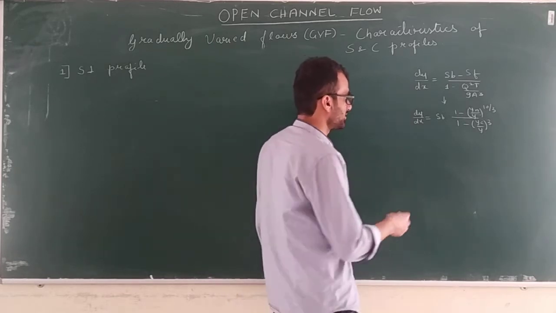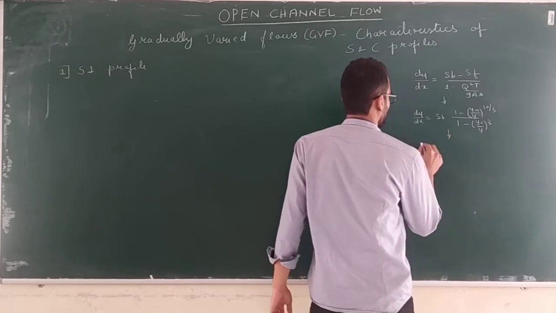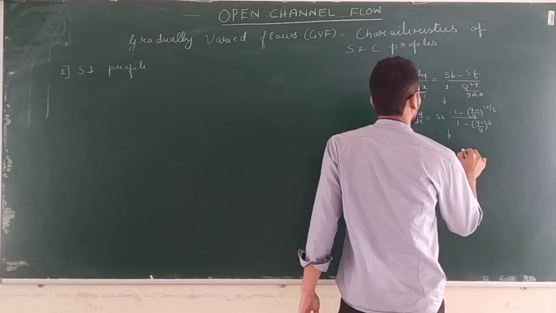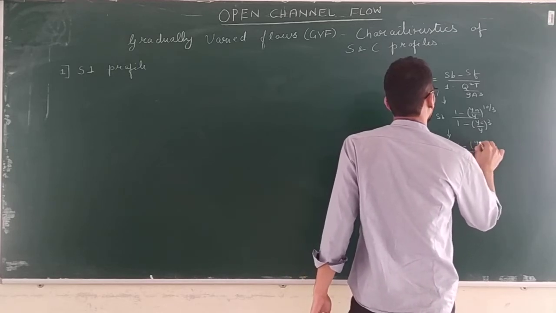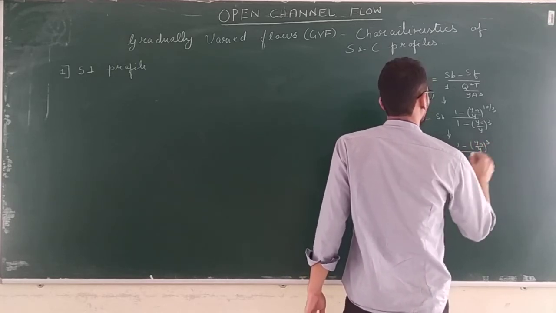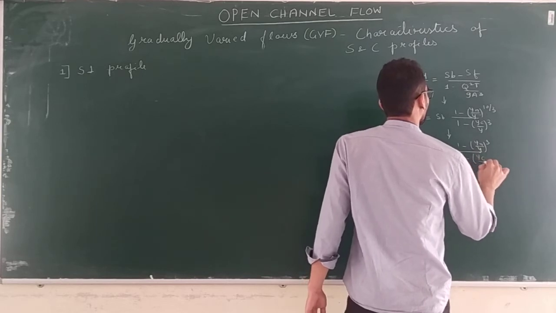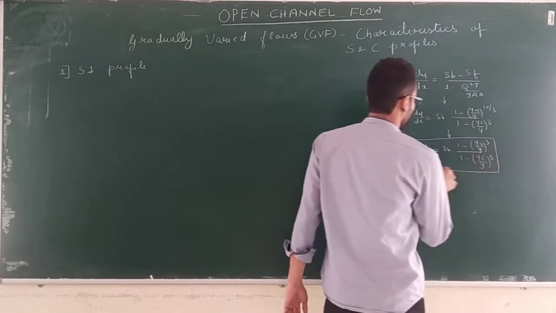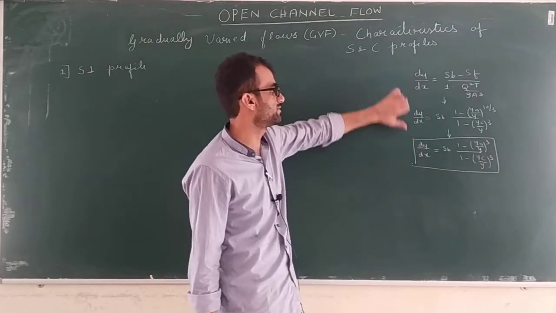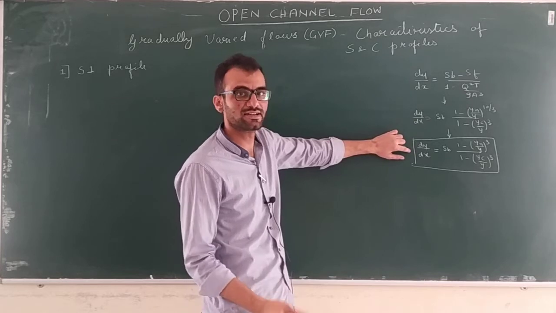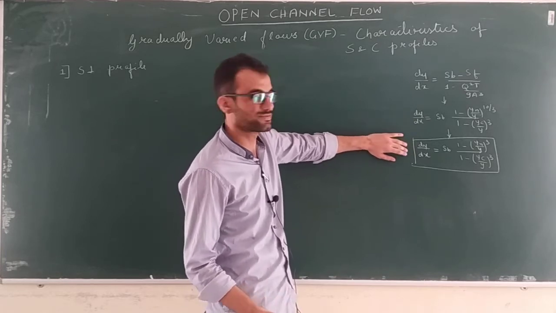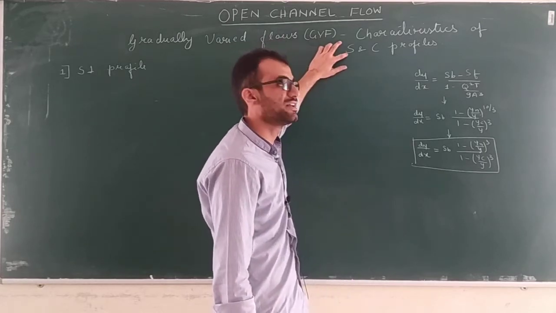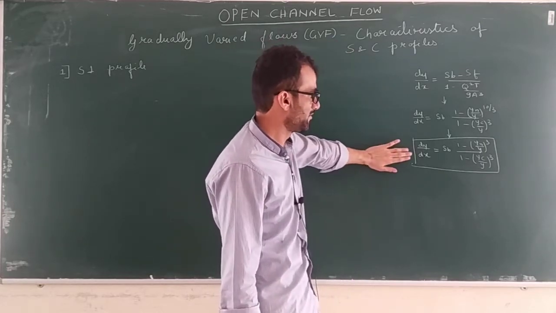But if we use the Chezy's equation, we can further simplify this equation as dy by dx is equal to SB times (1 minus (yn by y) cube) upon (1 minus (yc by y) whole cube). So we can change the dynamic equation of GVF into this form if we consider a wide rectangular channel and apply the Chezy's formula. Now for studying the characteristics of these profiles, we are going to use this equation. We will rely on these equations.